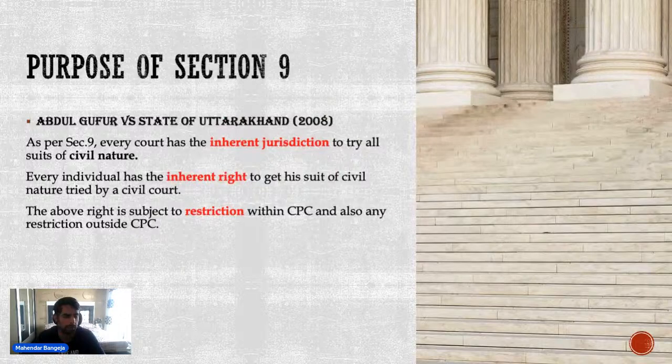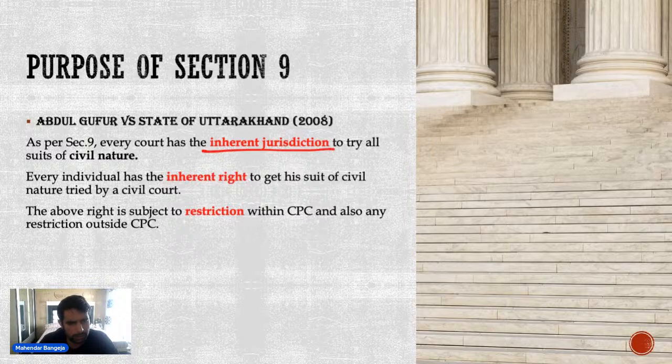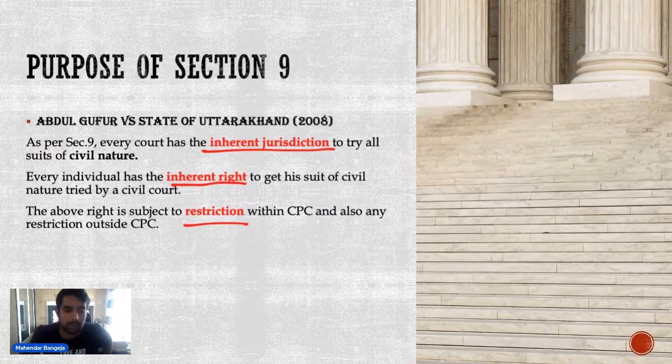अब इसके बाद what is the purpose of section 9? तो इसमें purpose में इतना detail में जाने की जरूरत नहीं, बस one thing that you have to understand that section 9 says that every court needs to have inherent jurisdiction. क्योंकि कोर्ट के पास inherent jurisdiction है, so an individual also has an inherent right to get a suit tried by the civil court, and the above right is obviously subject to bars within CPC and also restrictions outside CPC. तो 3 चीजें बोल रहे हैं.